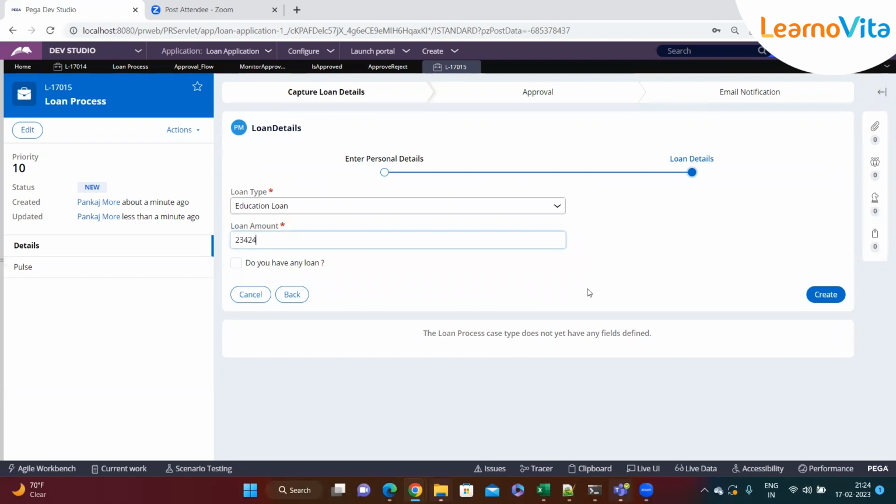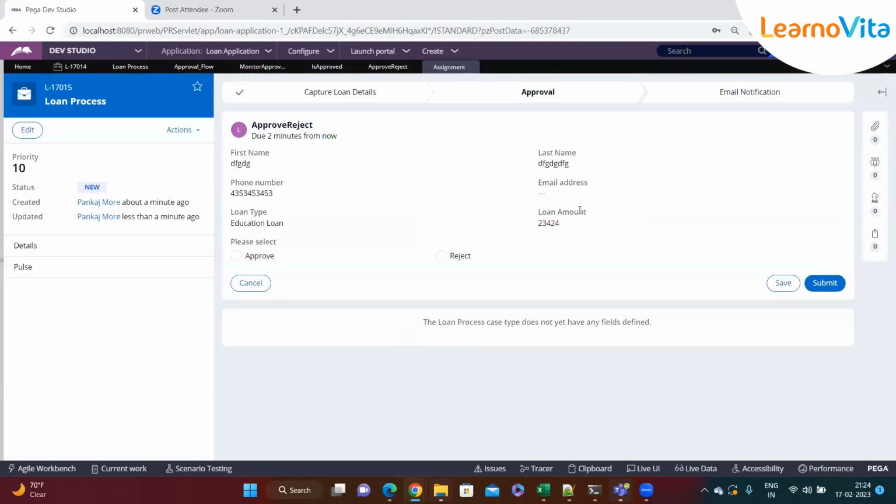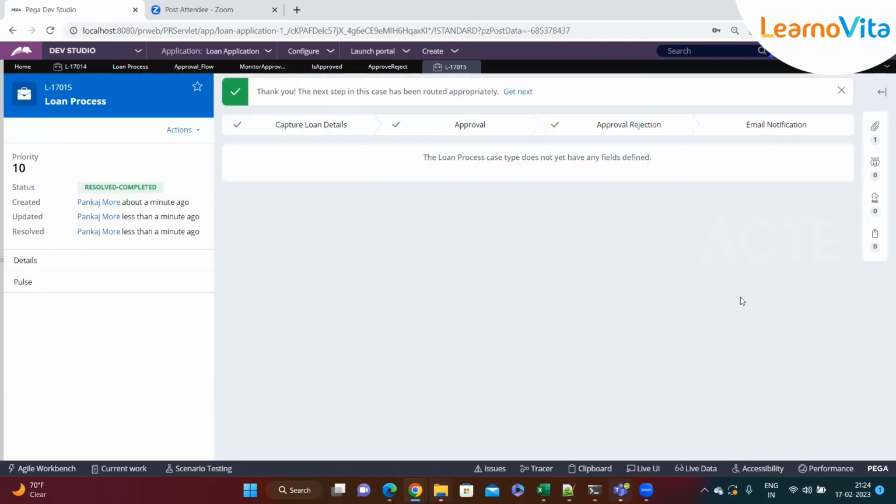Education loan, and then continue, and it has gone to our loan manager. The loan manager will open this assignment, and let's say he has rejected this one. Then he will enter some rejection comments and submit the screen.